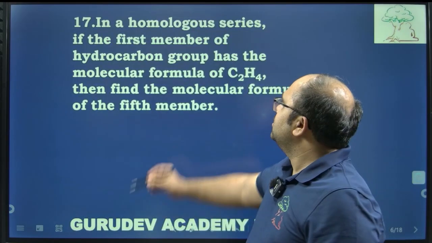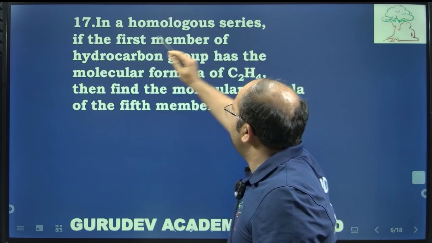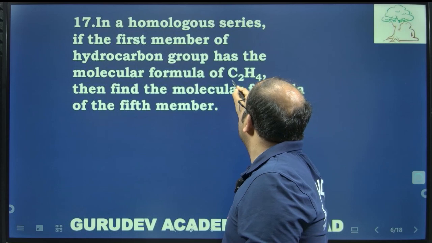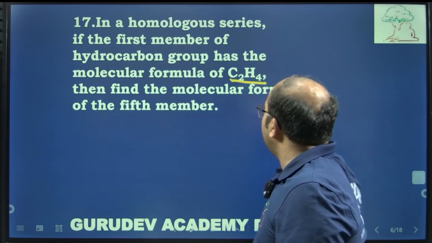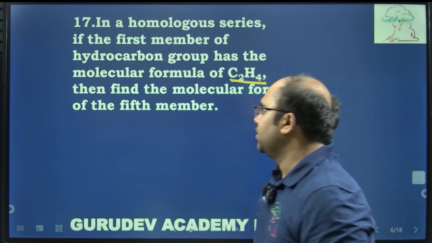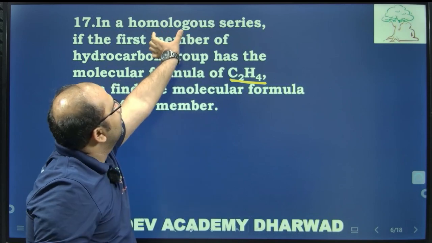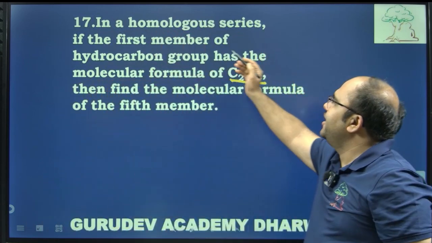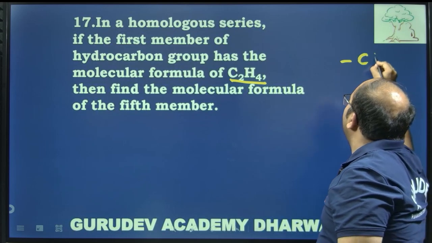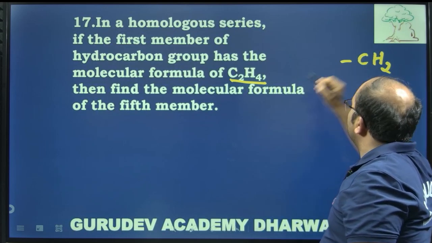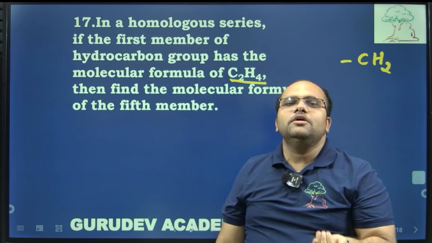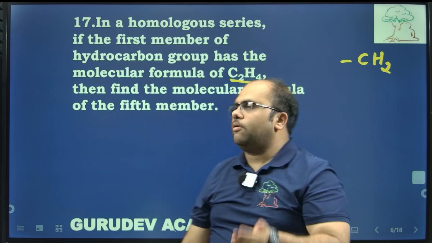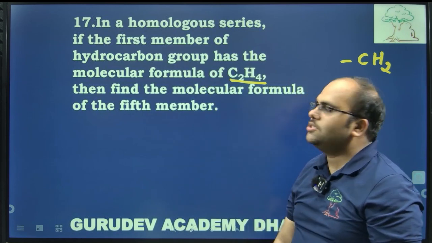The next question is, in a homologous series, if the first member of hydrocarbon group has the molecular formula C2H4, then find the molecular formula of the fifth member. Dear students, observe here, homologous series. A homologous series is nothing but a series with a change in the CH2 group, which differs in the physical properties but does not differ in the chemical properties. Those are called homologous series.